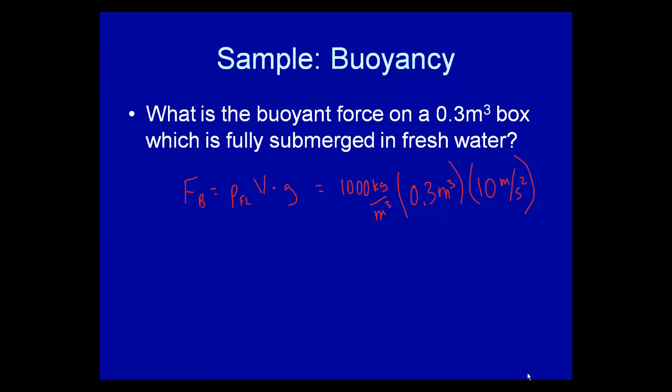Again, you can use 9.8 if you want. I'm okay with that either way. Put all those together, you have 3,000 kilogram meters per second squared, and of course we know that 3,000 kilogram meters per second squared is 3,000 newtons. So there's 3,000 newtons acting on that box.